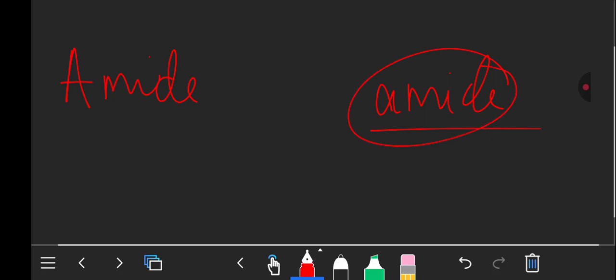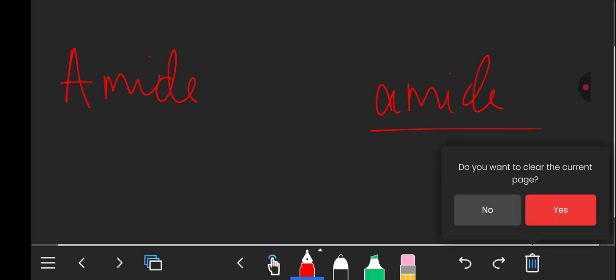Which other one can we talk of? Maybe we can talk of an amide. An amide will always have a suffix amide at the end, for you to know that this is an amide. So you can talk of a lot of things. So that is what you need to know basically about suffixes, prefixes.